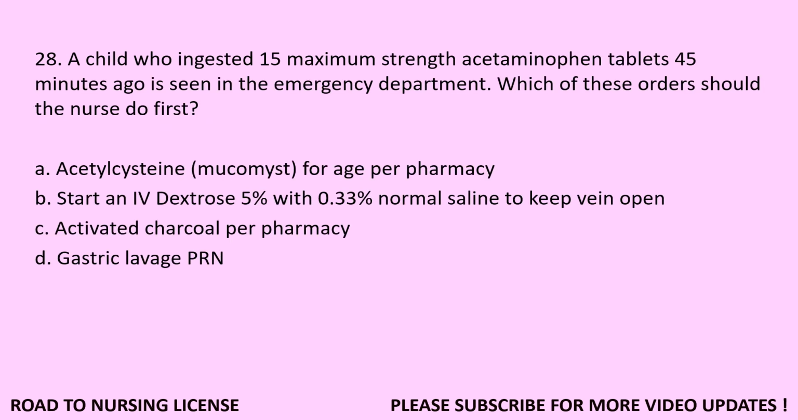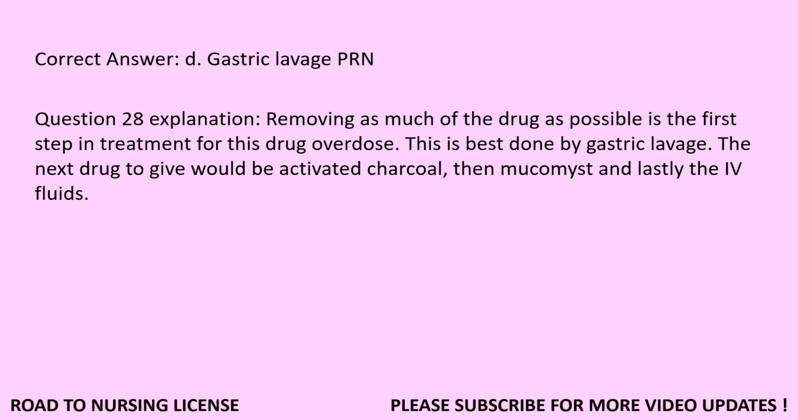Question 28. A child who ingested 15 maximum strength acetaminophen tablets 45 minutes ago is seen in the emergency department. Which of these orders should the nurse do first? A. Acetylcysteine, Mucomyst, 4H Pharmacy. B. Start IV dextrose 5% with 0.33% normal saline to keep vein open. C. Activated charcoal, Pharmacy. D. Gastric lavage PRN. Correct answer, D.